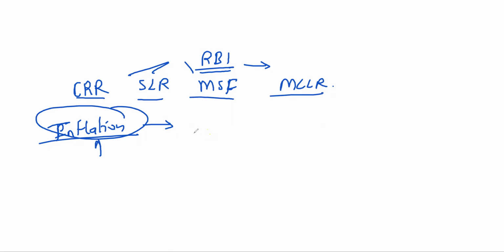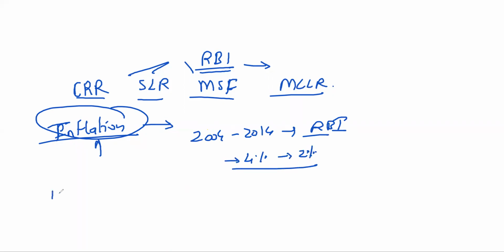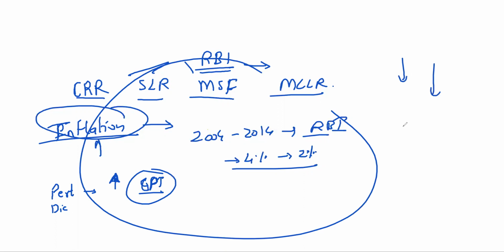From 2004 till 2014, it was the duty of the Reserve Bank of India to keep inflation less than 4%, and about 2%. Suppose the petrol and diesel prices increase, then the price of consumer goods also increases. So finally the consumer price index also increases. This is all an interlinked chain of events. If one thing falls, everything will fall; if one is increasing, everything else will increase. We'll see what a basis point is, and what happens when it increases or decreases. This is inflation.